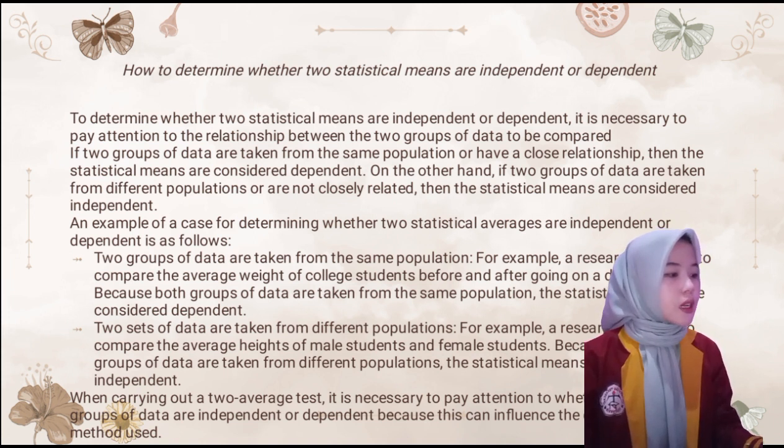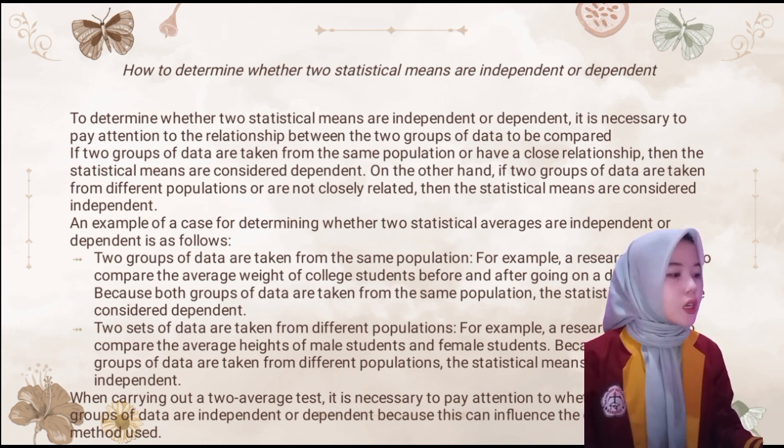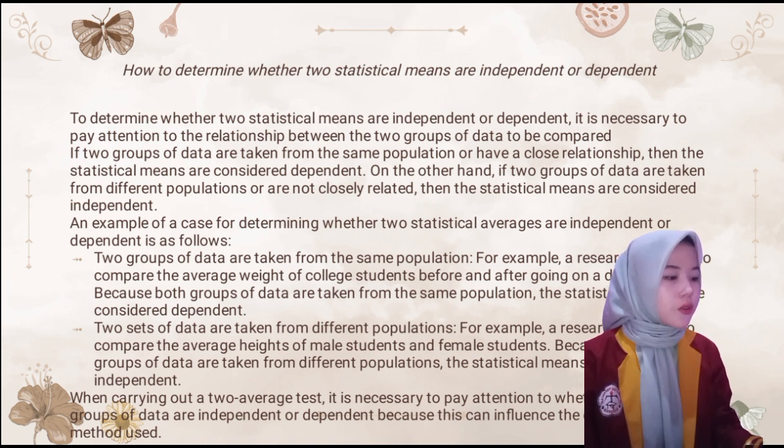For example, a researcher wants to compare the average height of male students and female students. Because the two groups of data are taken from different populations, the statistical means are considered independent. When carrying out the test, it is necessary to pay attention to whether the two groups of data are independent or dependent because this influences the choice of the method used.